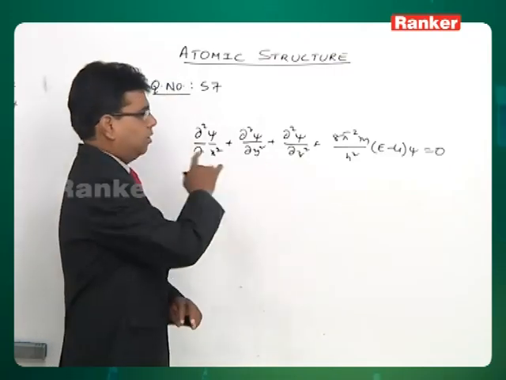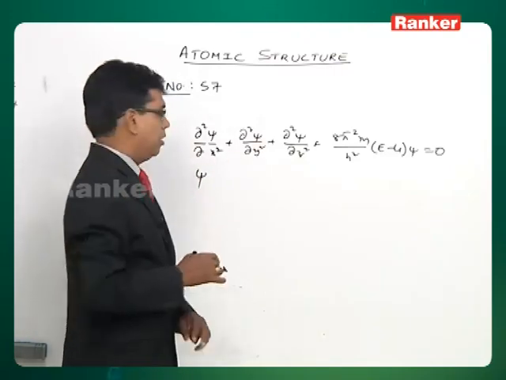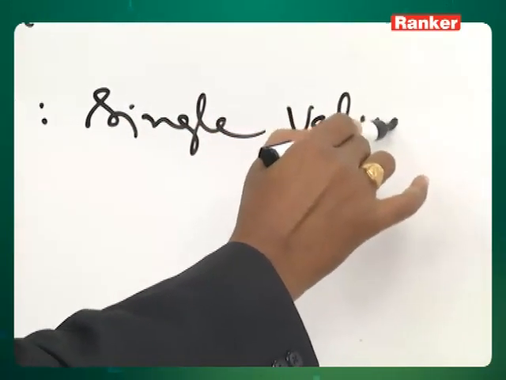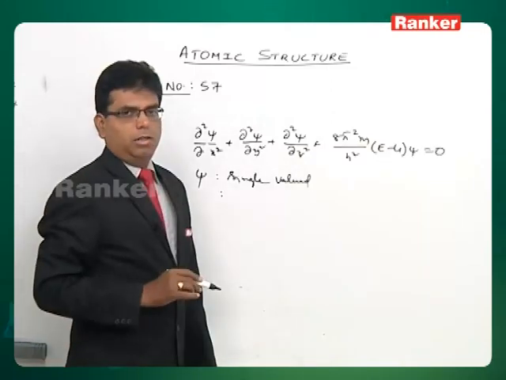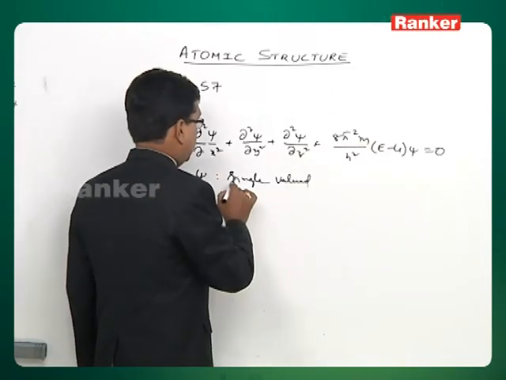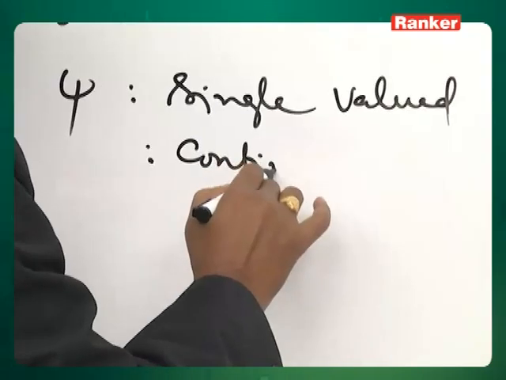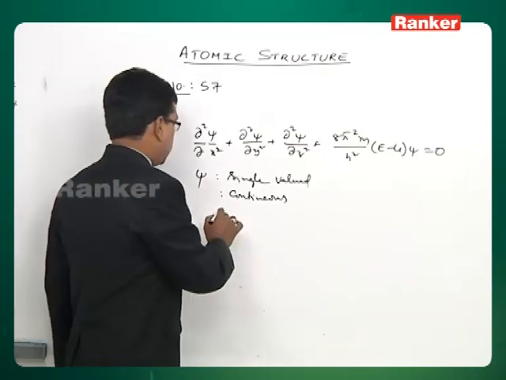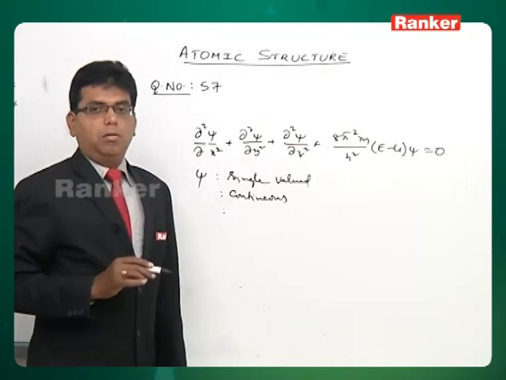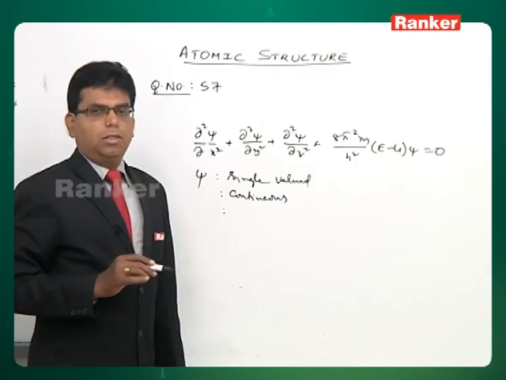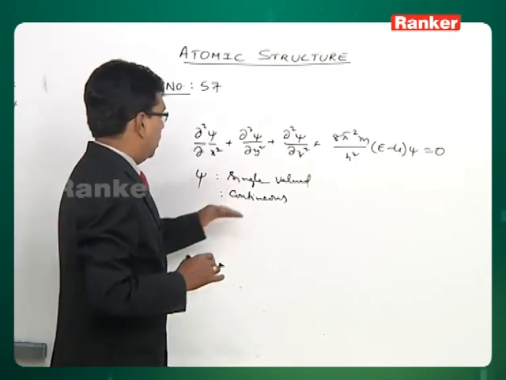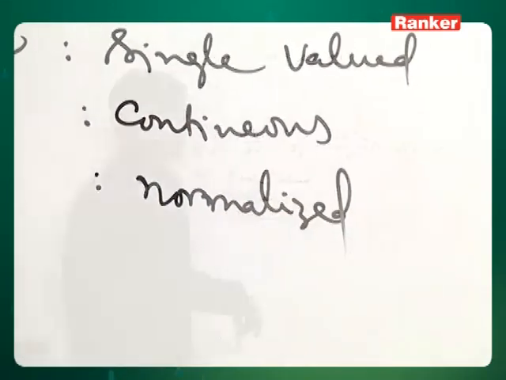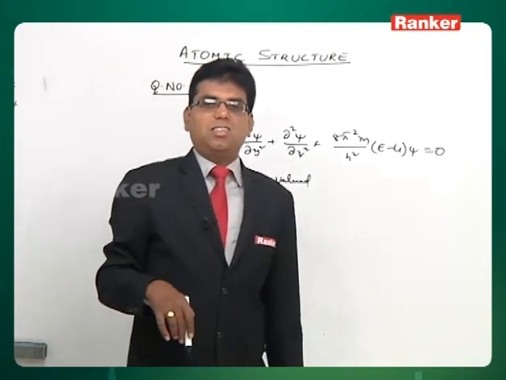For this equation to be solved, the psi must be single valued, and psi must be continuous, sorry, not discontinuous, it must be continuous, and the psi must also be single valued, and it is also normalized. So these are the certain boundary conditions that psi must follow.